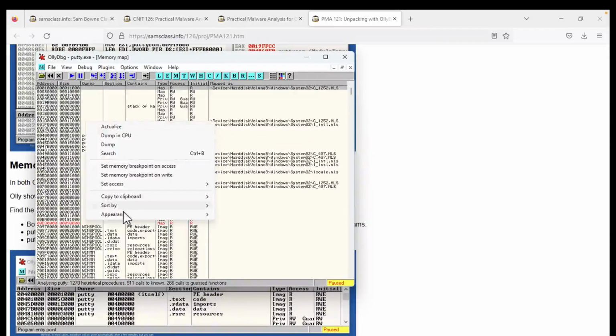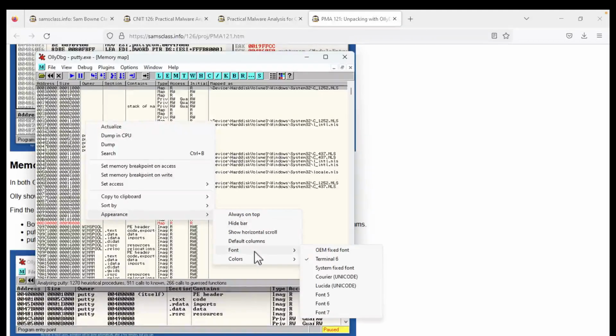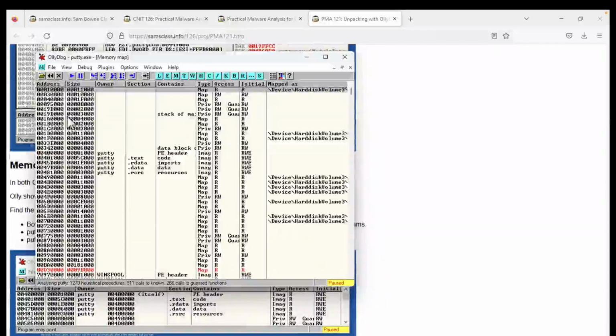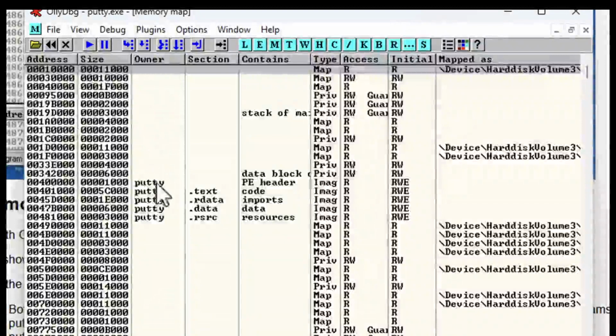Let me see if I can make the font more visible. All right, that's somewhat better. Here's the map of memory, and here are the PuTTY sections. PuTTY starts at 400,000. All Windows programs think they're at 400,000; that's where they like to load. Then you have the text, RData, data, and resource lined up here, each a few thousand bytes big. And here's the code, imports, data, and resources.